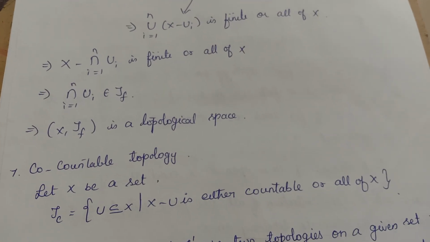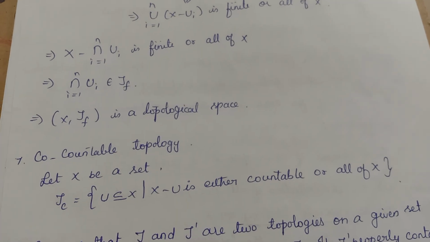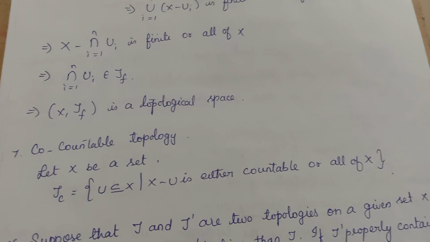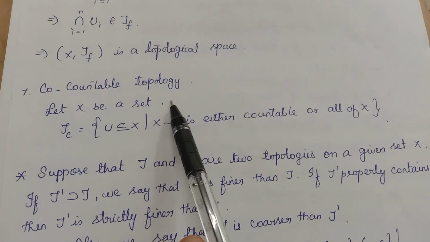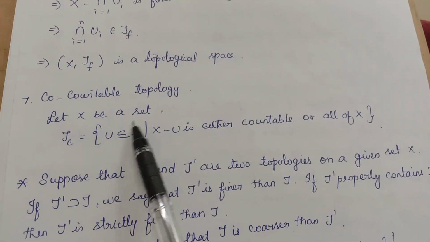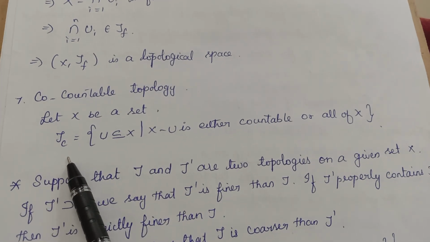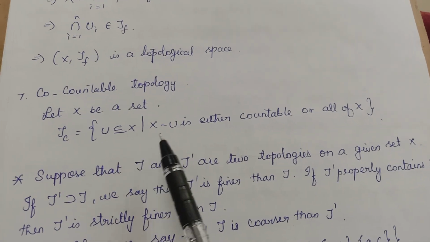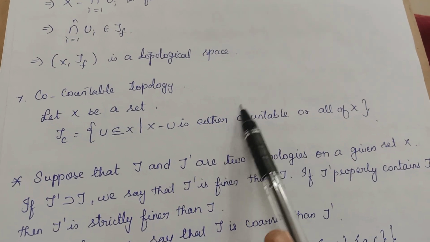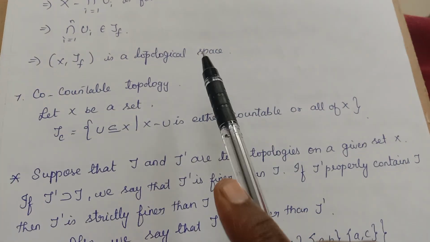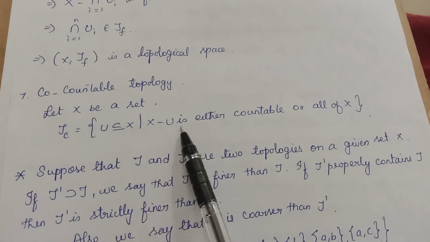So, this is called what? Finite complement topology. Okay, or otherwise we call it the co-finite topology. Next one is the co-countable topology. Similar to the previous one, if X is any set, the co-countable topology is defined to be the collection of all subsets U of X such that X minus U is countable. There we have taken finite, no? Here it is countable or all of X. In a similar way as the previous problem, we can prove this one also.